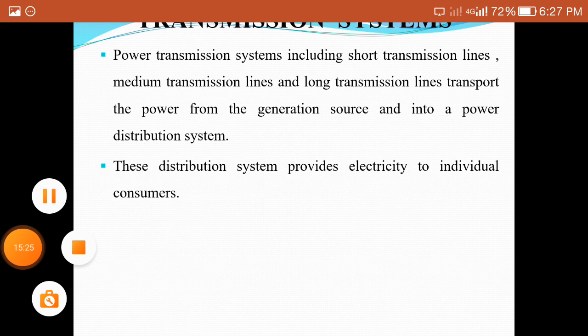Next one is the short and medium transmission line. The efficiency and regulation of short and medium transmission lines are calculated in the second unit.